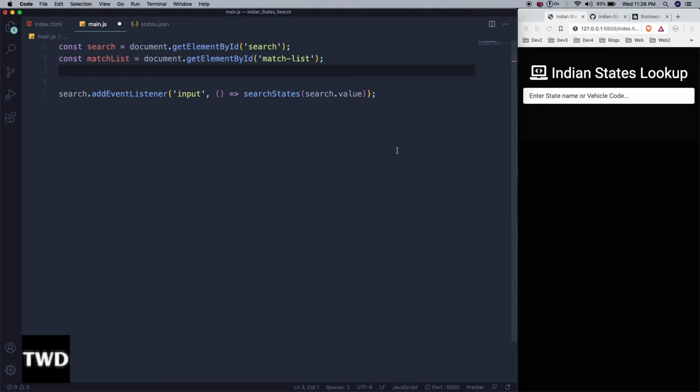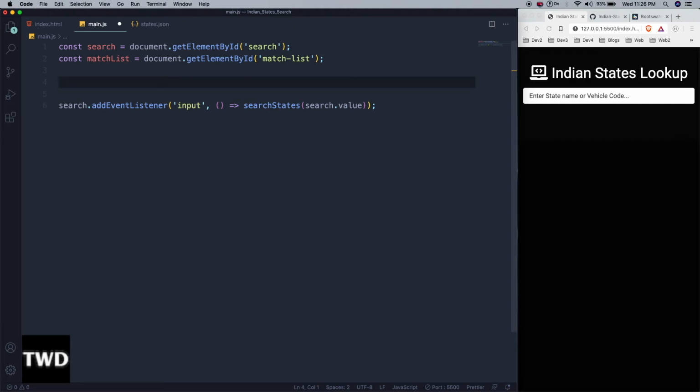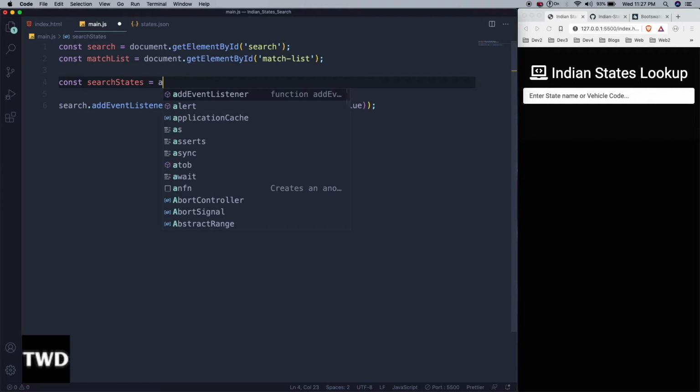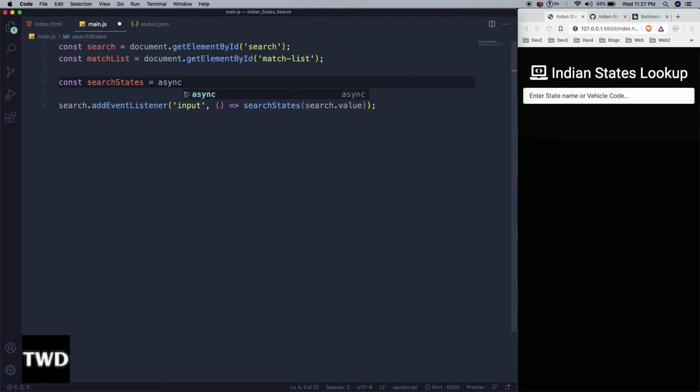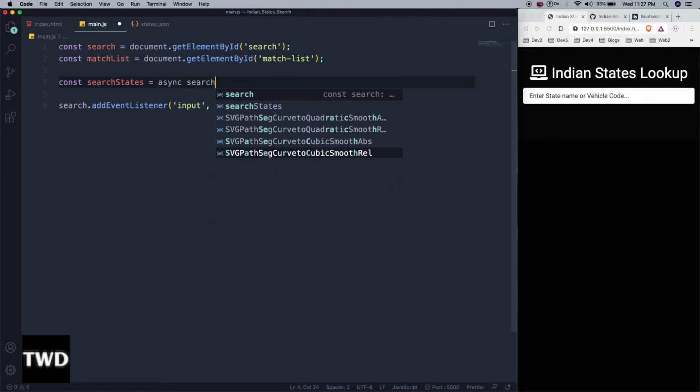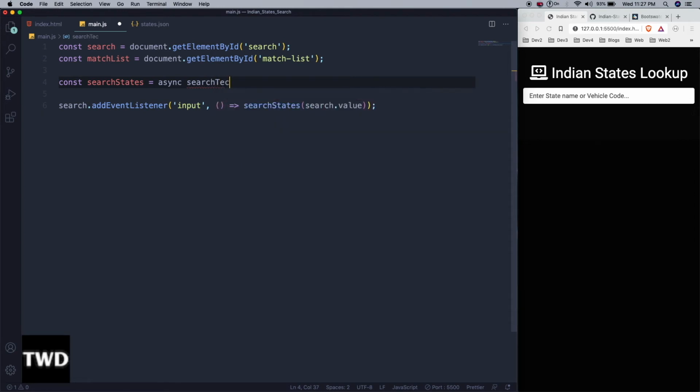So now let us create this searchStates const. We are again using arrow functions, and we are going to use async also. Async searchText, because we are going to use await inside.